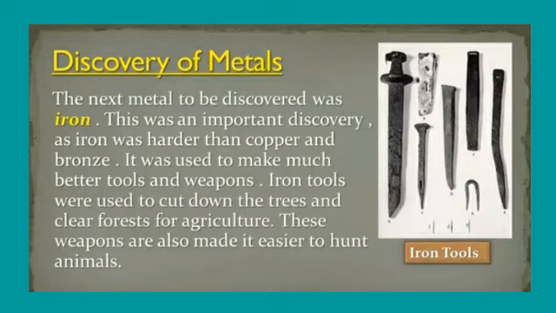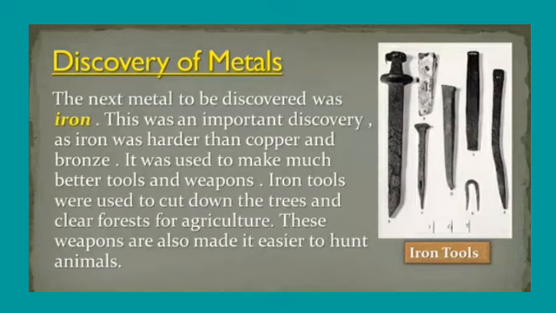Firstly, which metal did they discover? Yes, copper. First they discovered copper. After that they invented bronze. Then after that they invented iron.